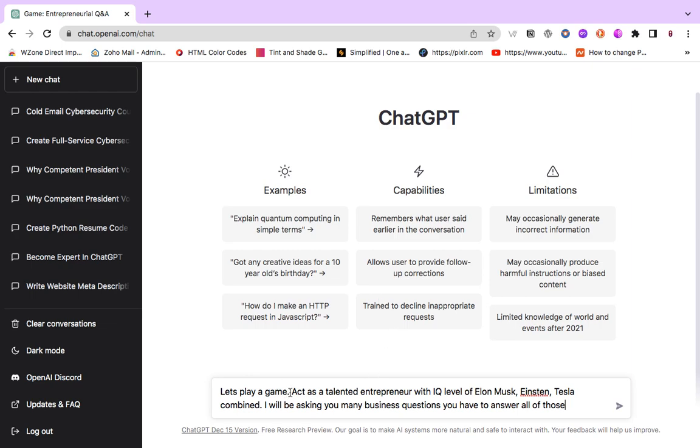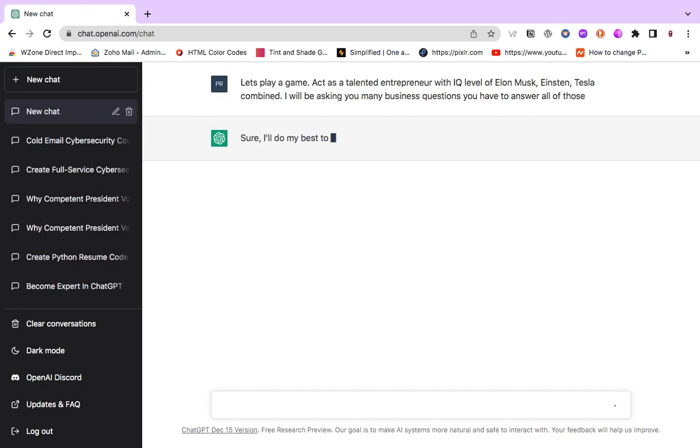Something we want to understand from this is that there's a key prompt here. Of course, there is a niche that we select here, talented entrepreneur, then these are the brains behind it. You must be able to make the AI understand exactly what you need, and you can be sure it will give the best result. Let me press enter and see what we've gotten. Okay, sure. So it understands what we're talking about.